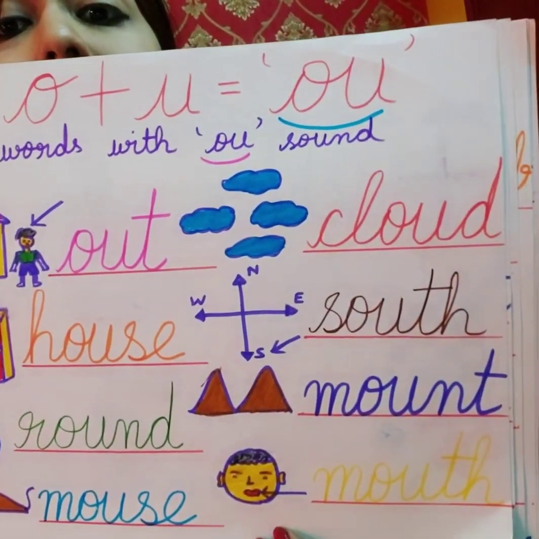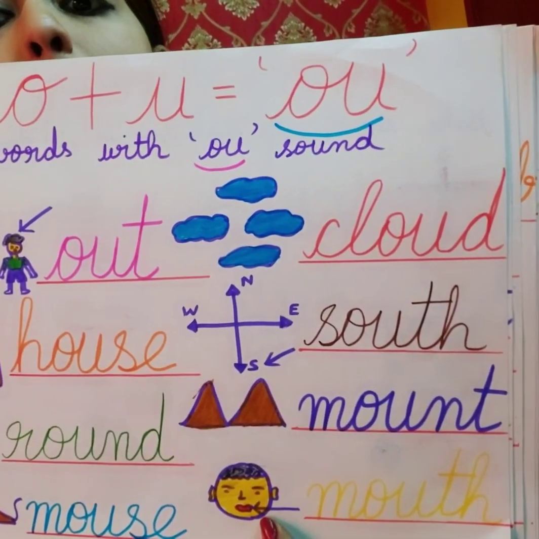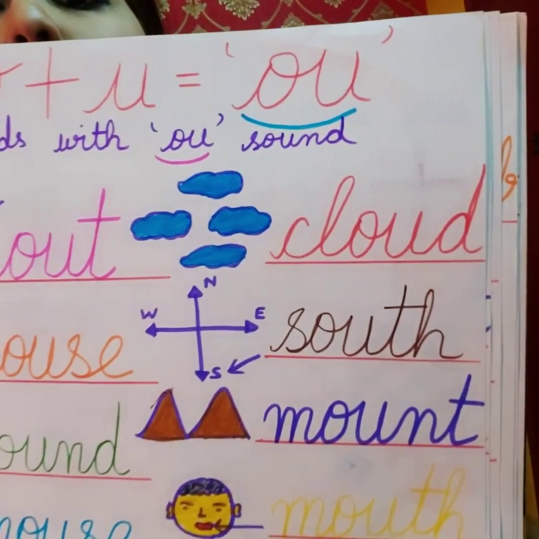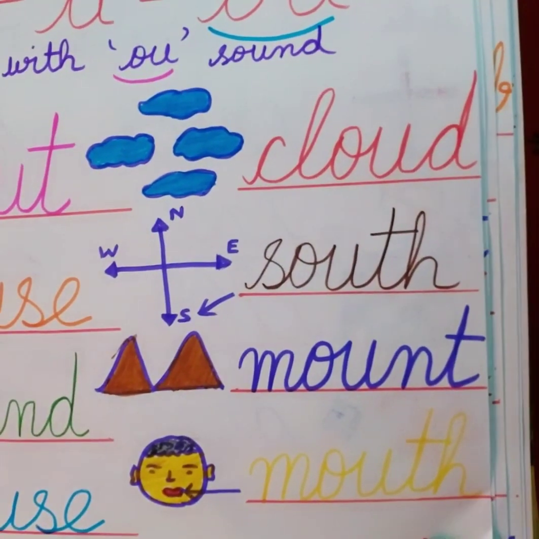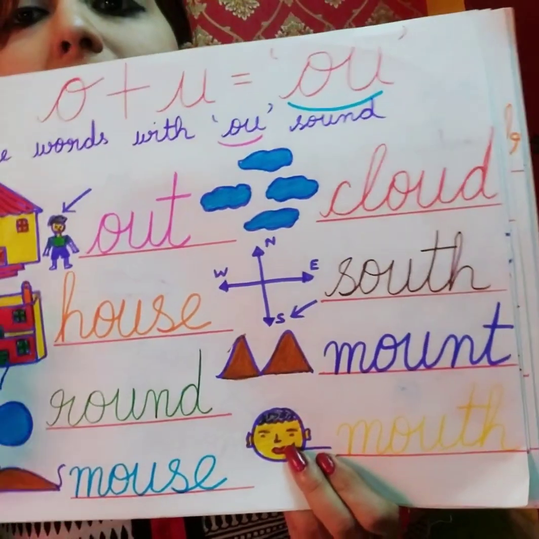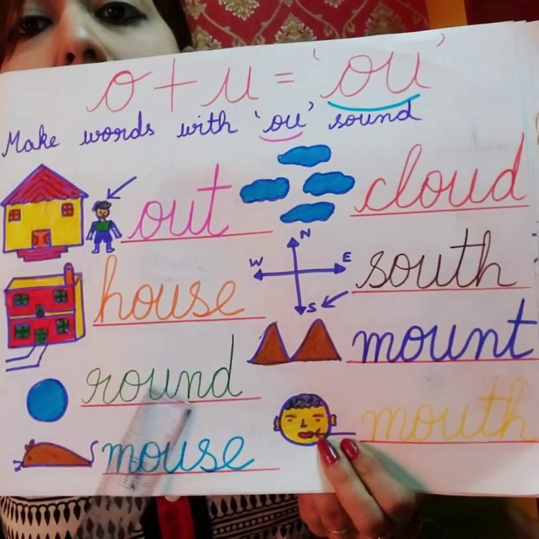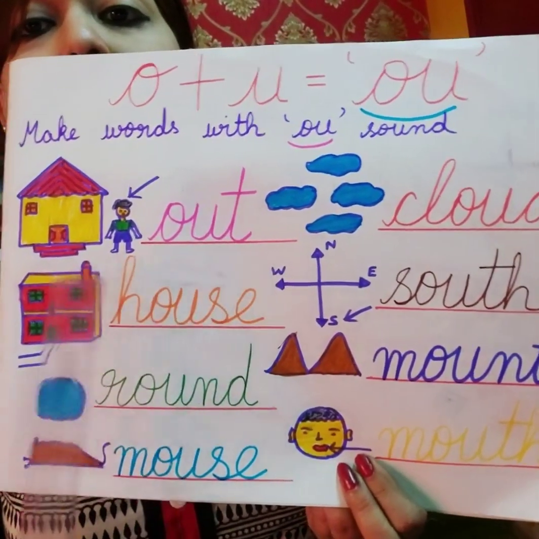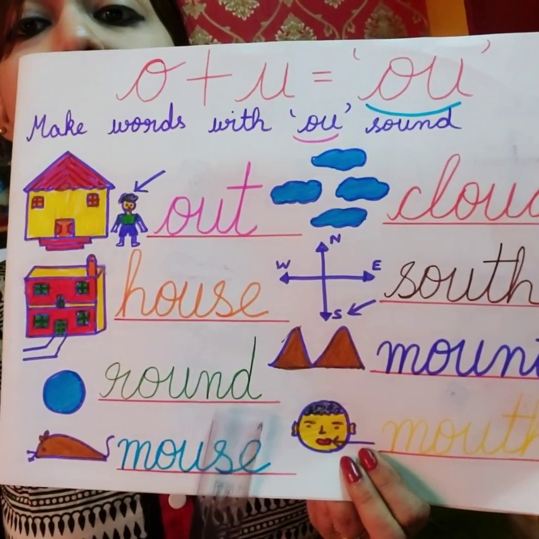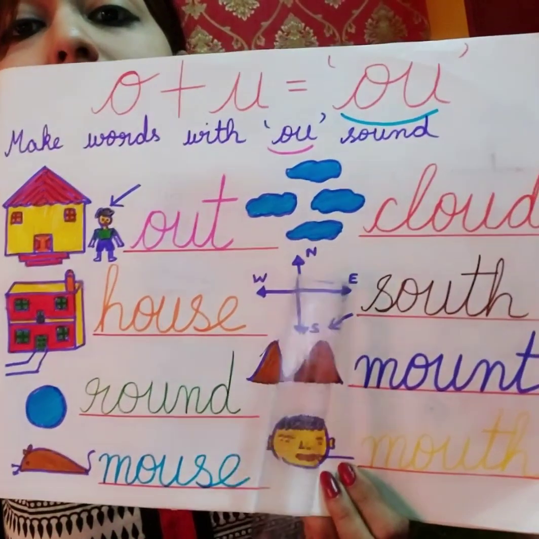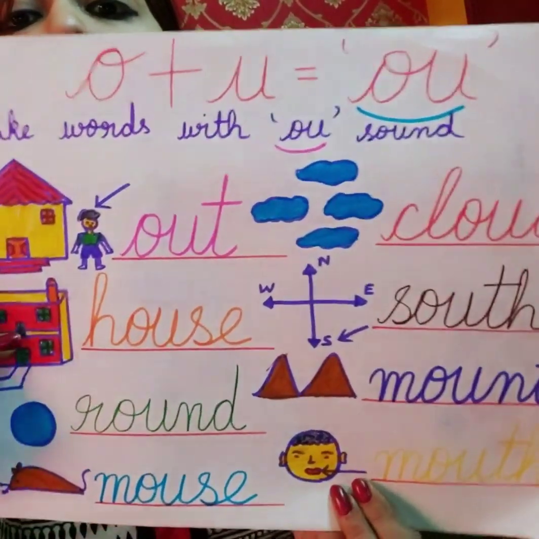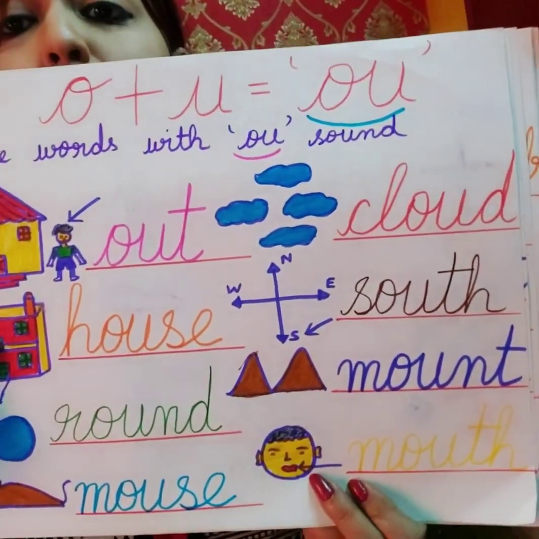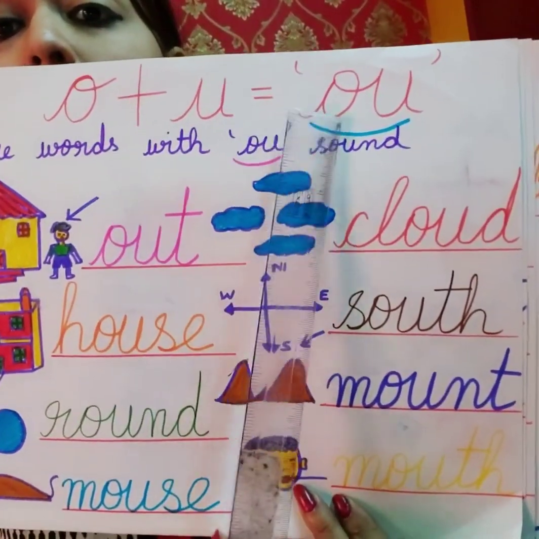And this is mouth. So these are all words with ow sound. Out, house, round, mouse, cloud, south, mount, mouth.